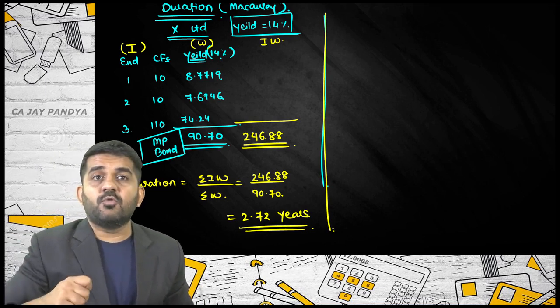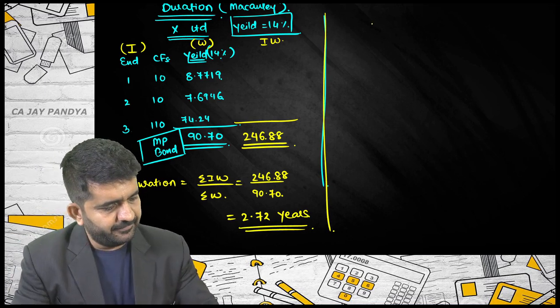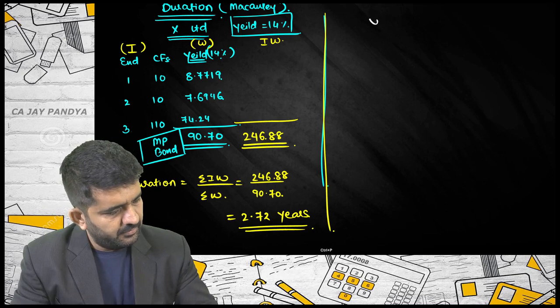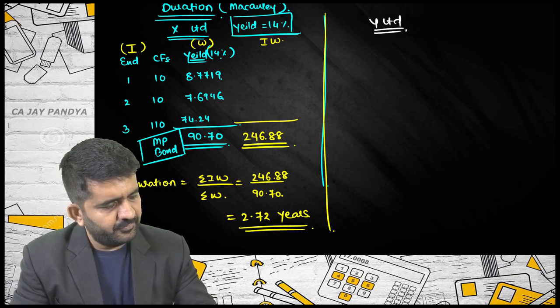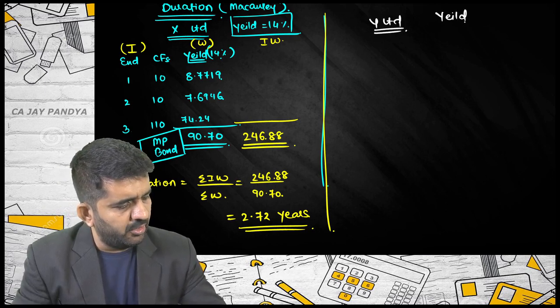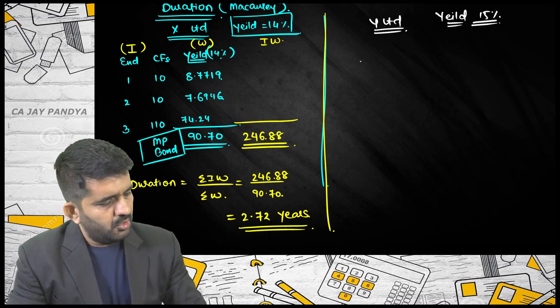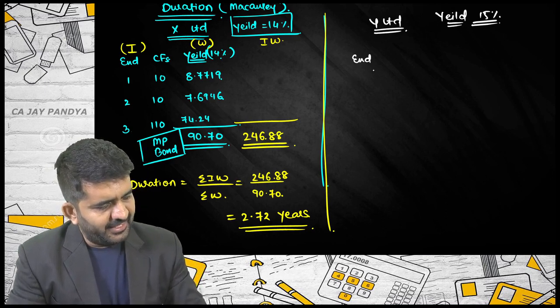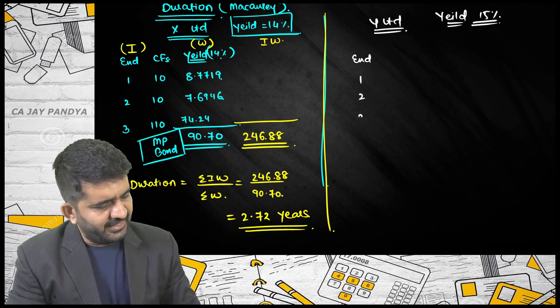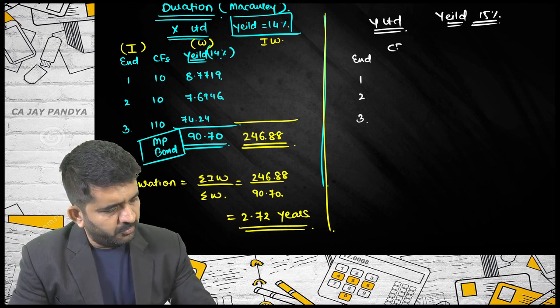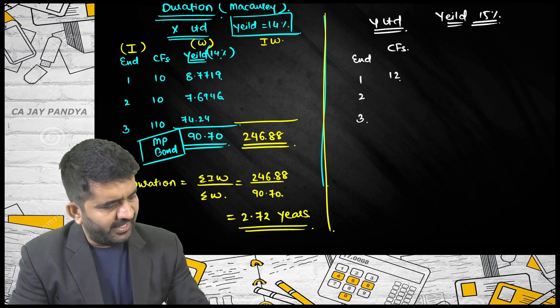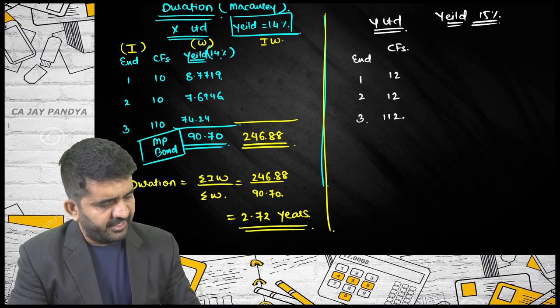Let me first also find out for Y Limited. What was the yield? I have already found out it is 15%. At the end of the first, second and third year, the cash flows are 12, 12 and 112.